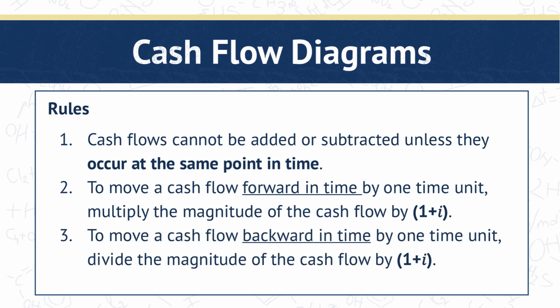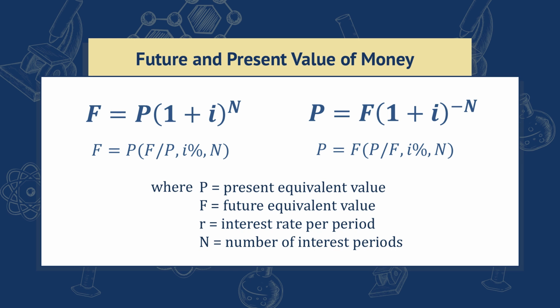And lastly, to move a cash flow backwards in time by one time unit, we divide the magnitude of the cash flow by the quantity 1 plus i. So taking the earlier example, if we're expecting $105 in 1 year and want to find its value today at a 5% interest rate, you would calculate it as $105 divided by 1 plus 0.05, resulting in $100. So rules 2 and 3 are actually equations for the future and present value of money.